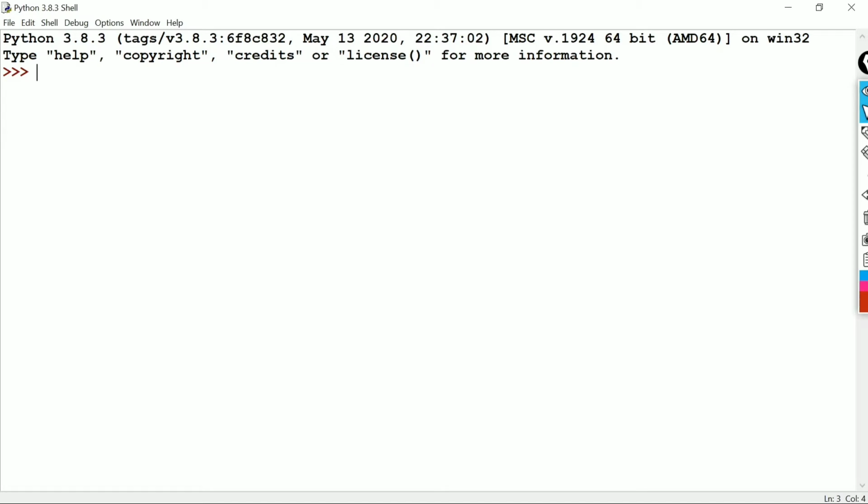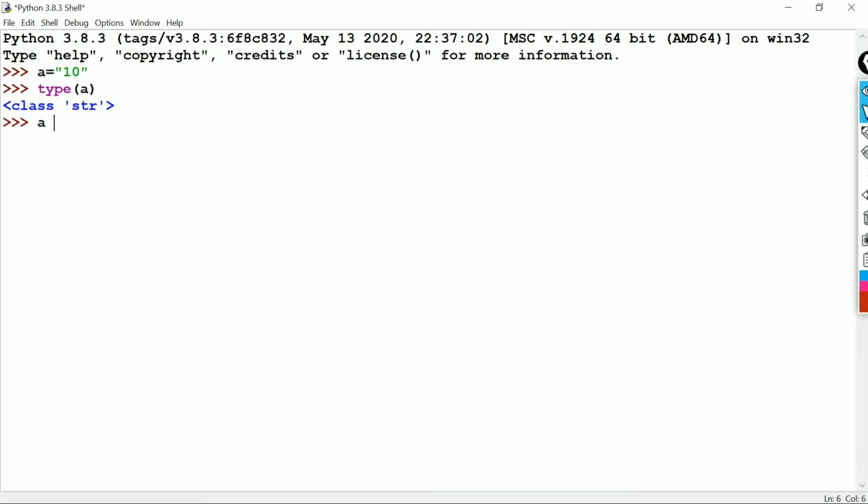Now we will see explicit type conversion in Python. Suppose A equal to, in quotation, 10. We write down 10 as a string. We will check the type of A. It will be string. To perform any mathematical operation, we need A as an integer. We can't perform addition or subtraction on a string variable.